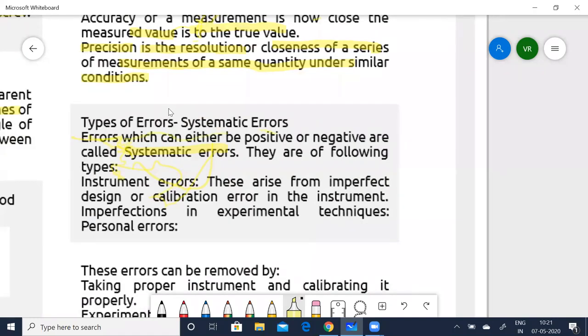Errors can either be positive or negative. This you would have come across in your screw gauge itself. There are the following types: instrument errors. As I told you, the instrument itself can have errors. These arise from imperfect design or calibration error in the instrument, and imperfections in experimental techniques, that is, while measuring. That is called the personal errors.